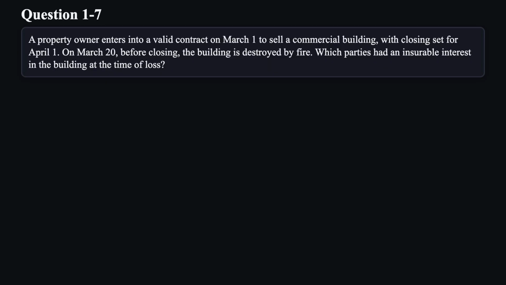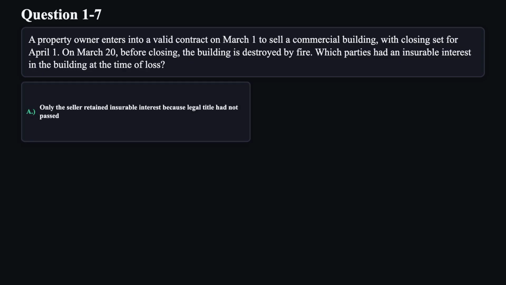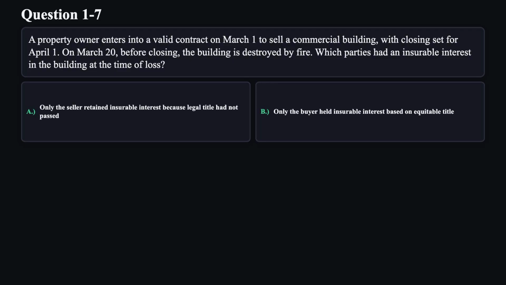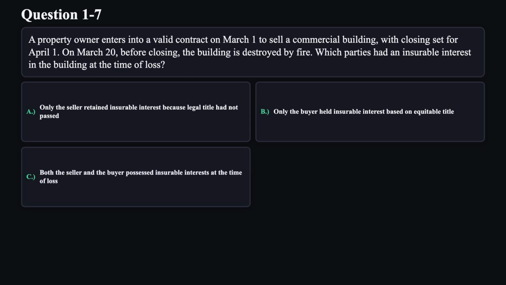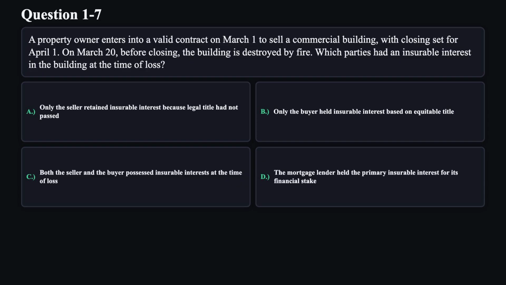Question 7. A property owner enters into a valid contract on March 1st to sell a commercial building, with closing set for April 1st. On March 20th, before closing, the building is destroyed by fire. Which parties had an insurable interest in the building at the time of loss? A. Only the seller retained insurable interest because legal title had not passed. B. Only the buyer held insurable interest based on equitable title. C. Both the seller and the buyer possessed insurable interest at the time of loss. D. The mortgage lender held the primary insurable interest for its financial stake.